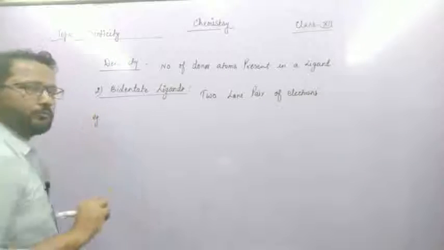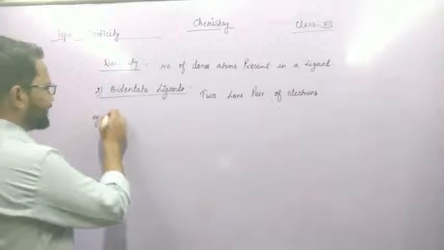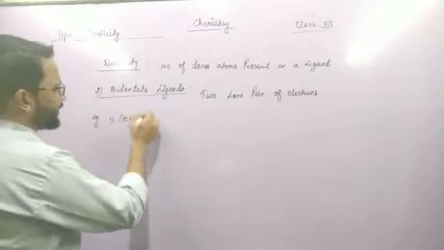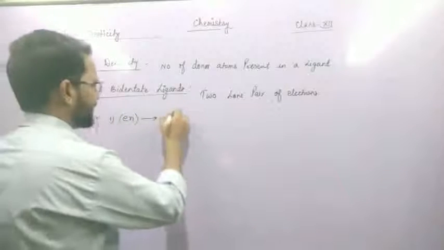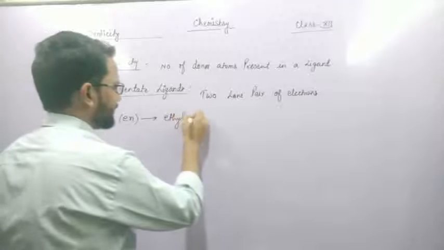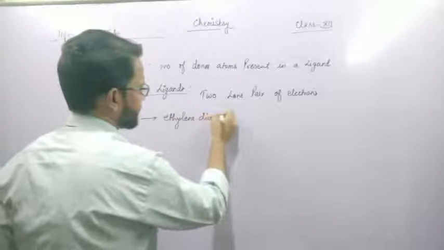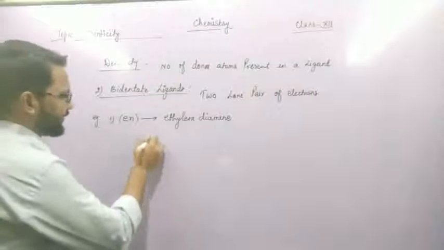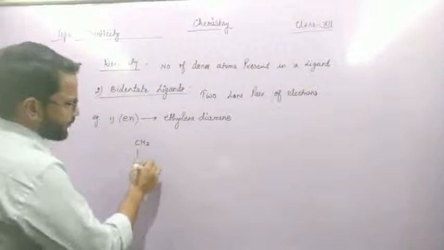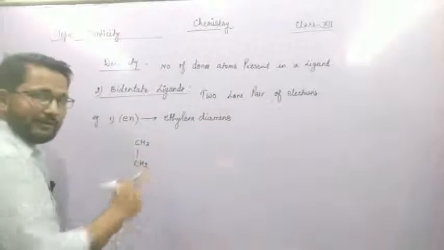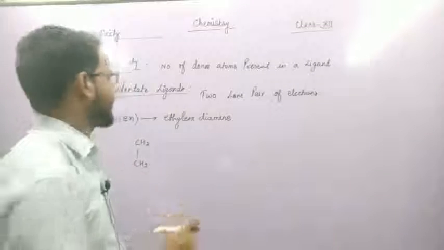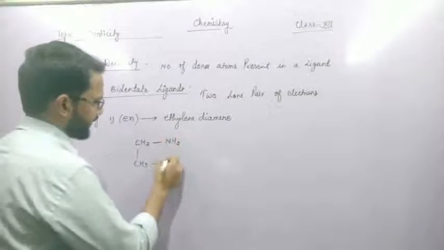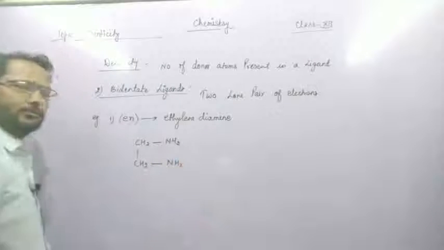Examples are most important. The first example is en, and the full form of en is ethylene diamine. The formula is ethylene, CH2 single bond CH2. This part is ethylene. Diamine means two NH2 groups attached with the CH2 groups, one attached with one CH2 and the second attached with the second CH2.